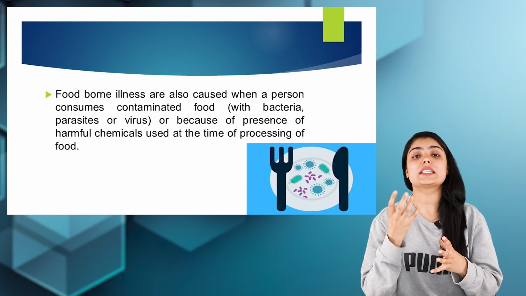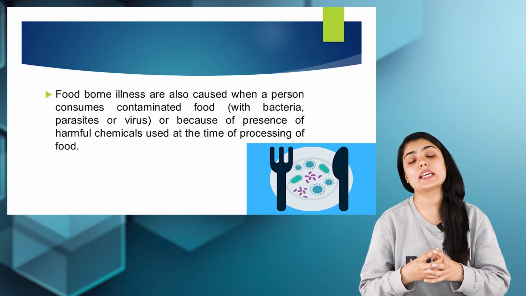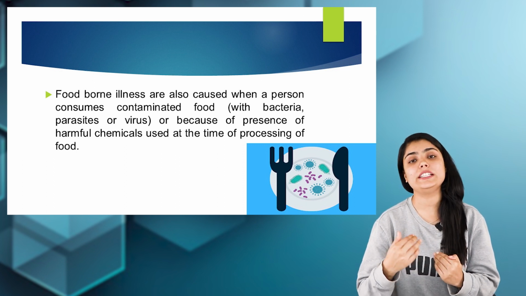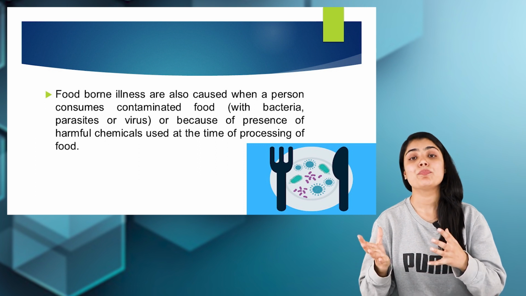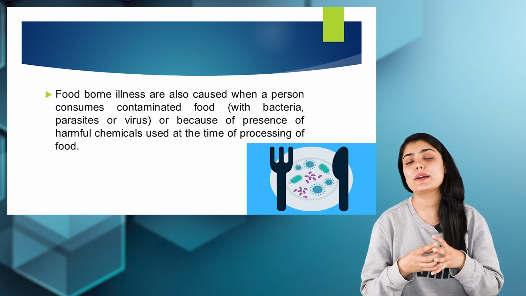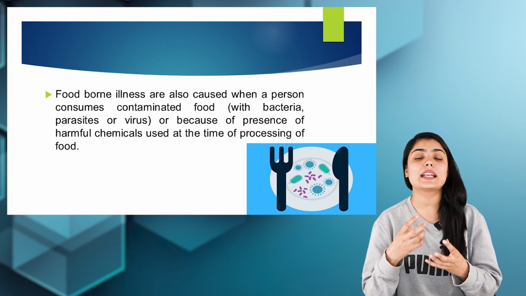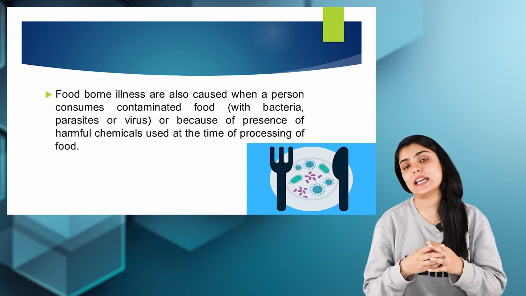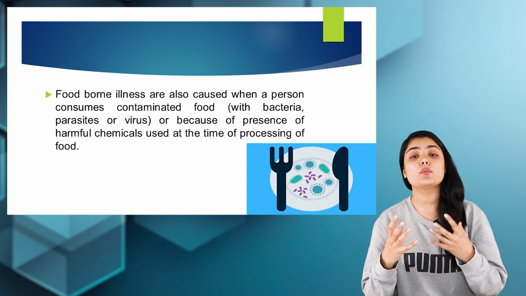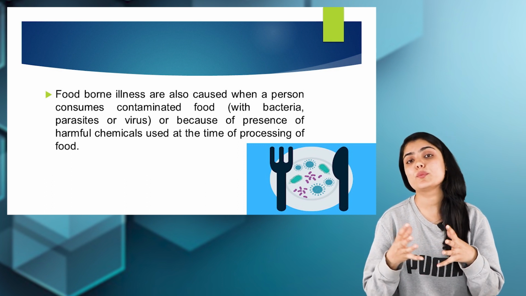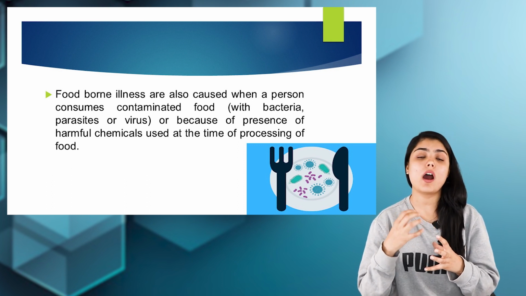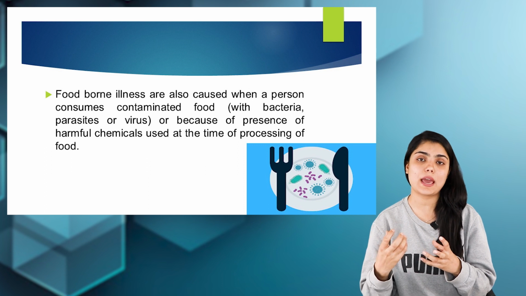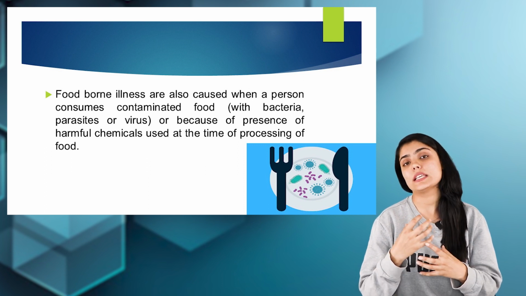If the food is ingested with toxins, it is obvious that it may lead to the death of the person as well. Foodborne diseases can be acquired by ingesting food contaminated with various bacteria and viruses. Another reason can be the use of harsh, harmful chemicals during the processing of the food.